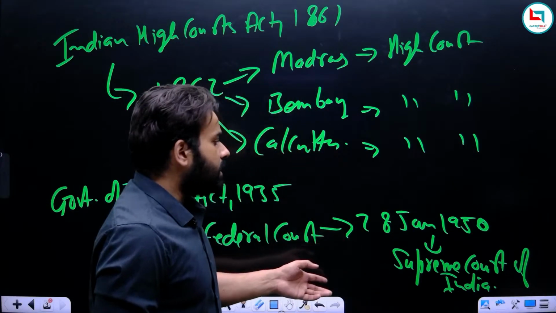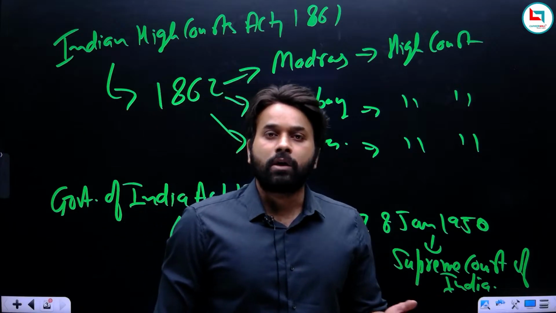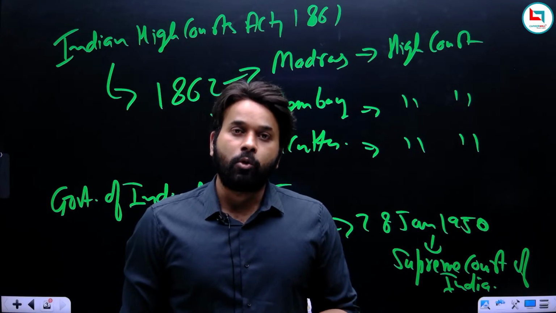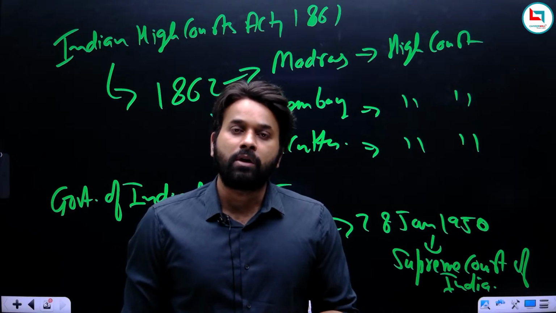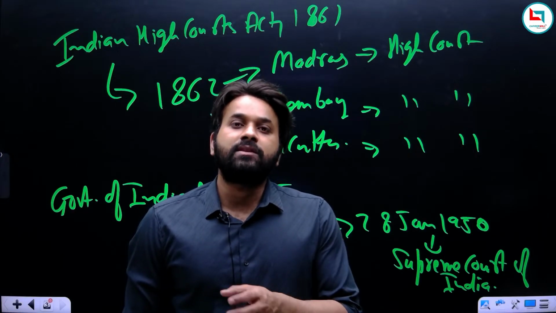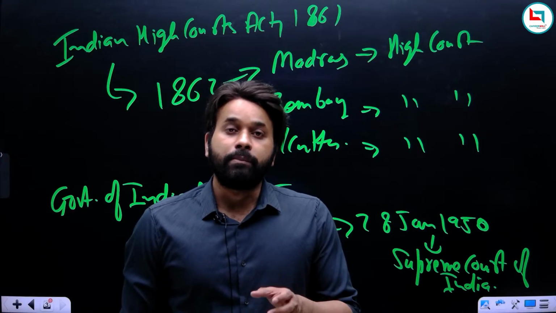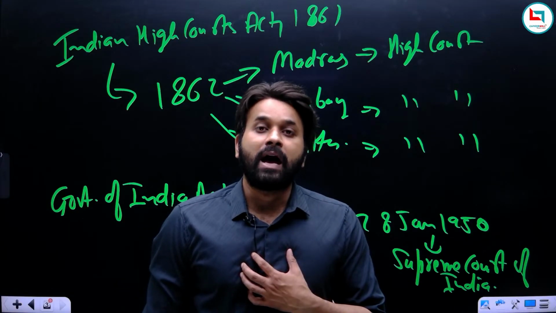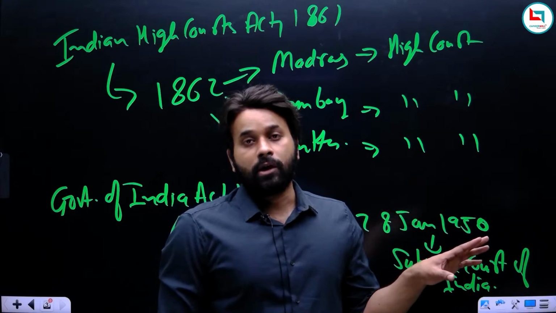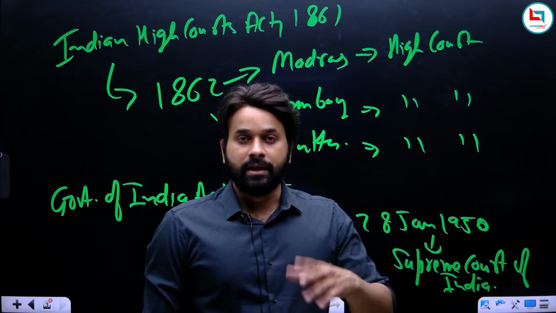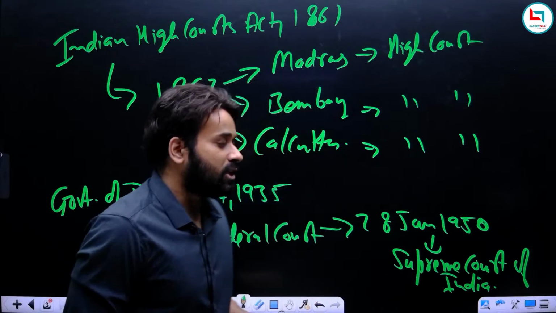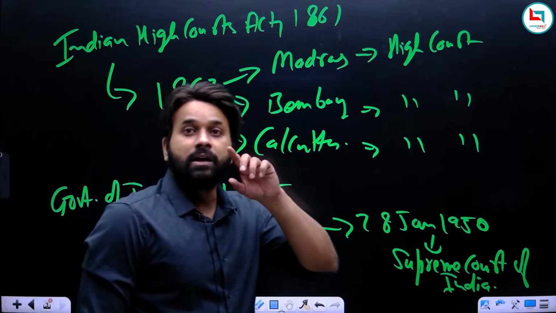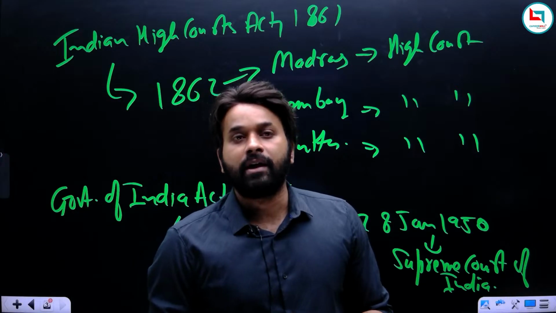But in India, the Supreme Court is the highest court of appeal. There is no court or authority above the Supreme Court which can hear an appeal against the judgment of the Supreme Court. So remember, our Supreme Court is more powerful than the Federal Court because the Supreme Court is the highest court of appeal, and there is no other authority above it which can hear an appeal against its judgment.